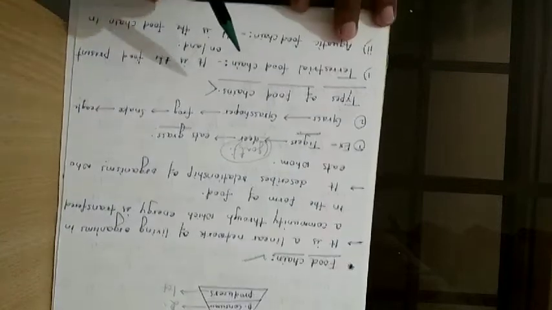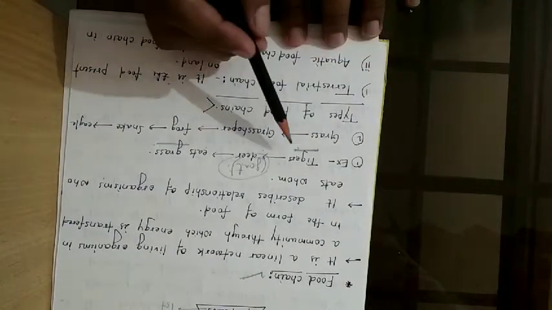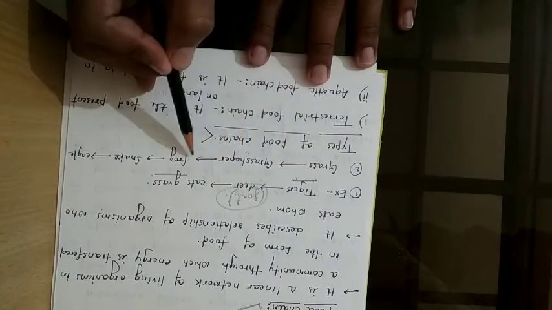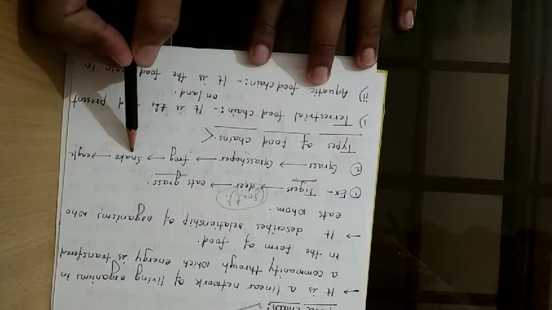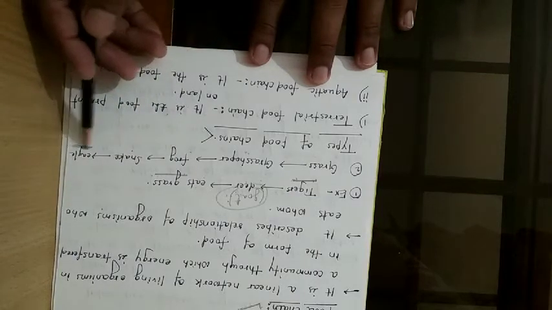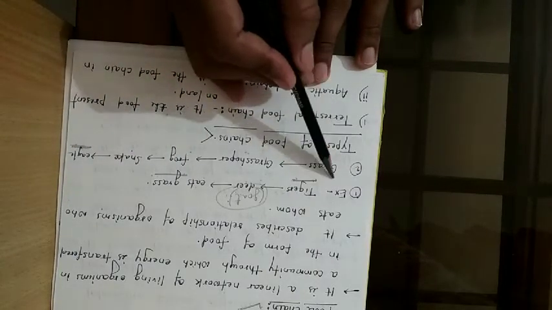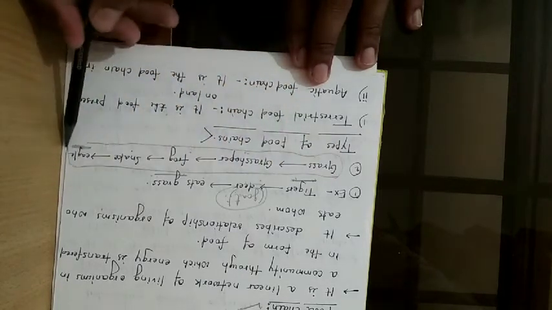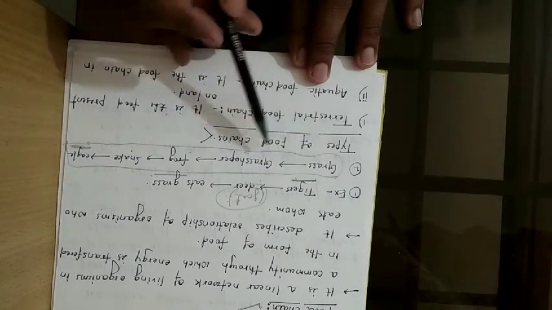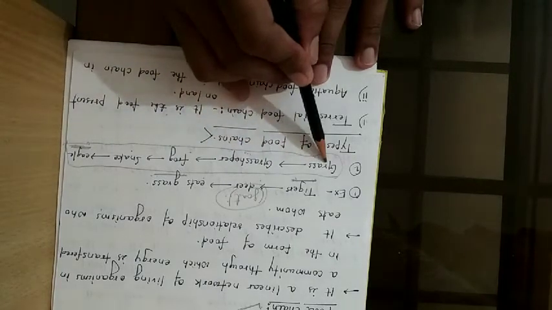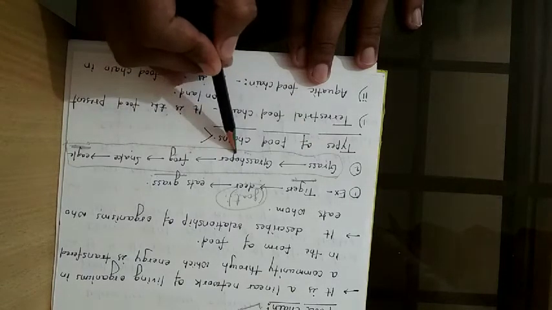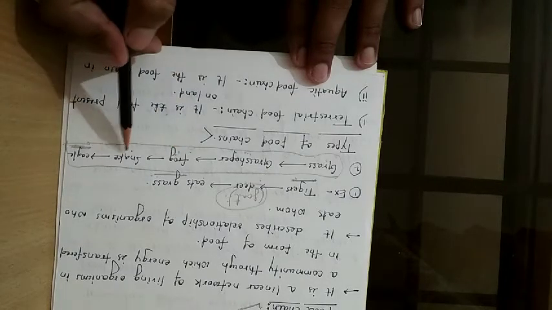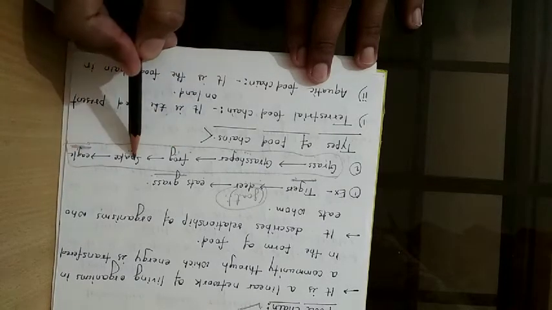In a similar way you can also assume another example, like grass is eaten by grasshopper, is eaten by frog, is eaten by snake, and snake is eaten by eagle. So you can say that this chain is also a food chain because all these organisms depend on each other. Means grasshopper depends on grass, then frog depends on grasshopper, then snake depends on frog, and eagle depends on snake.